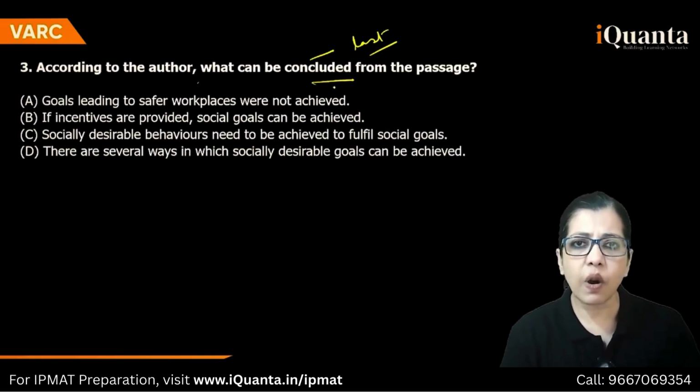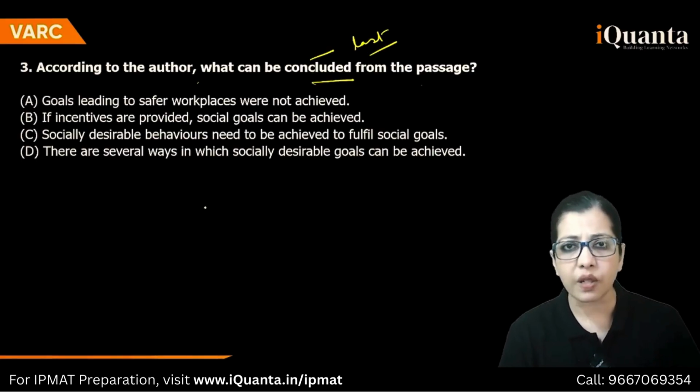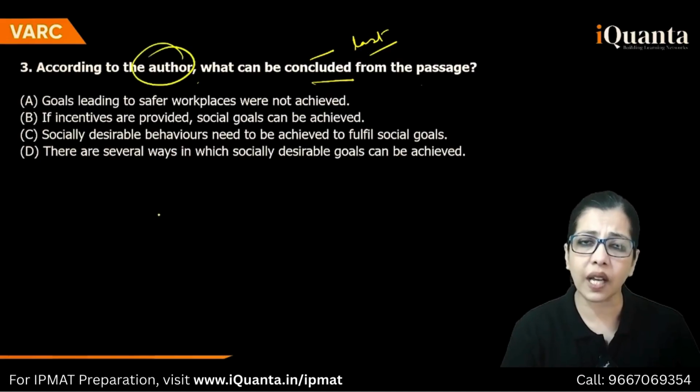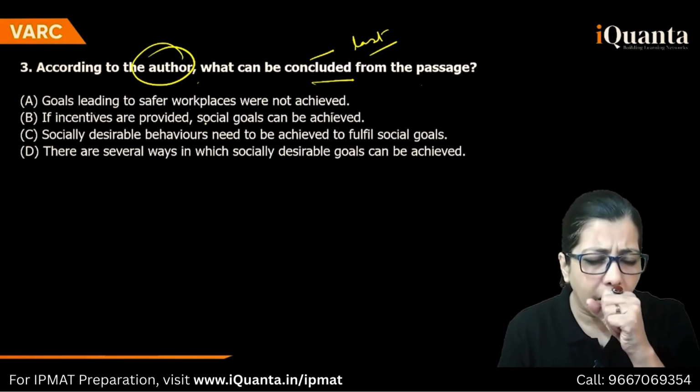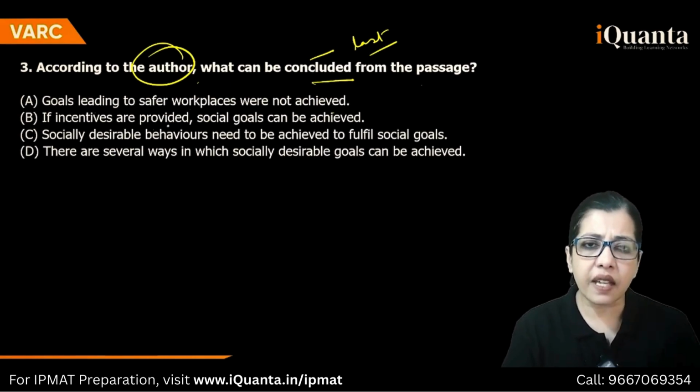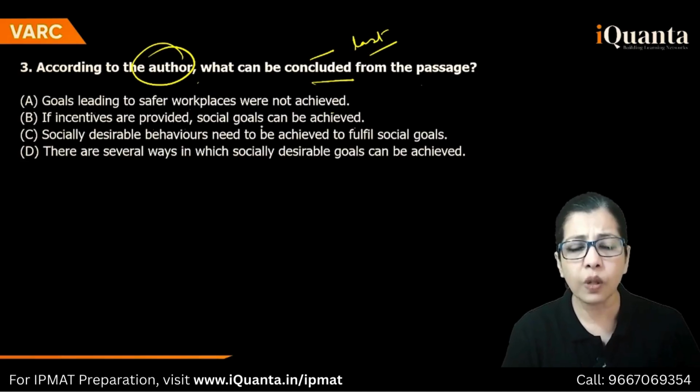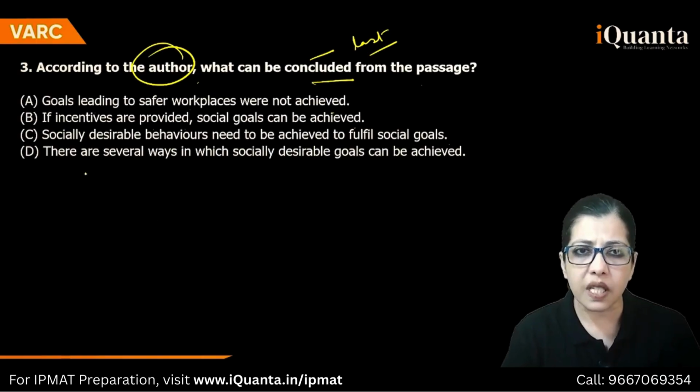Next, according to the author, what can be concluded from the passage? Conclusion. There are some flaws also besides the benefits. This is what we understood. According to the author bola hai, right? Goals leading to safer workplaces were not achieved. If incentives are provided, so social gains can be achieved. Okay. Social goals. Socially desirable behaviors need to be achieved to fulfill social goals. There are several ways in which socially desirable goals can be achieved.